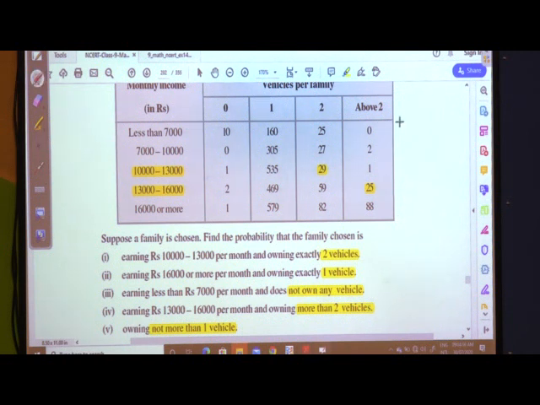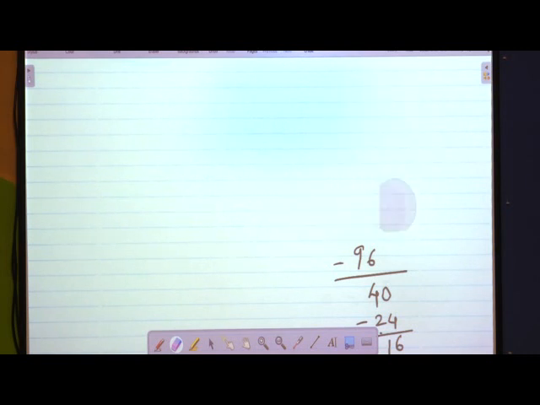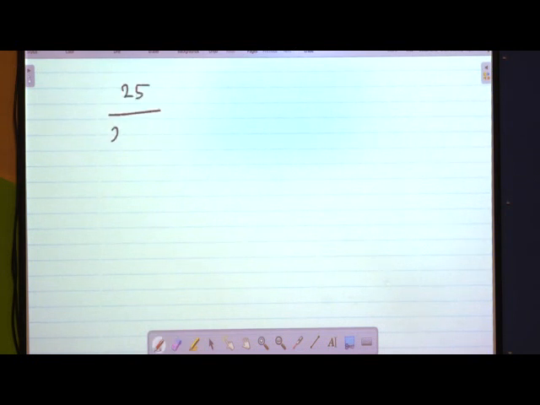So what does it become? P of 4 is equal to 25 upon 2400. It becomes 25 upon 24 into 100.